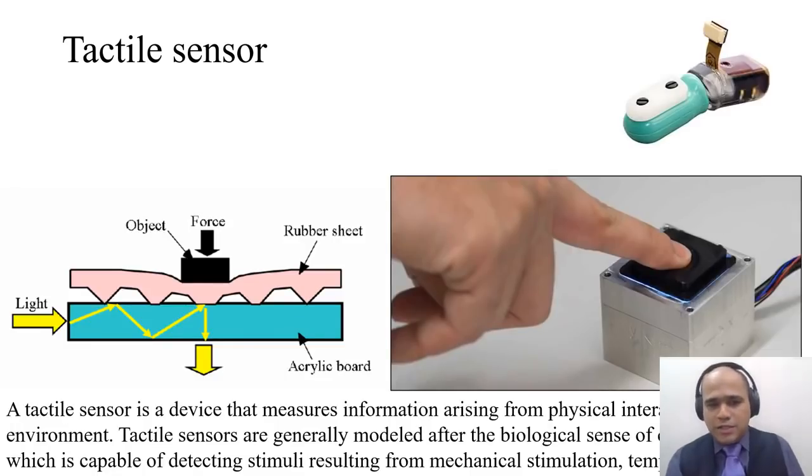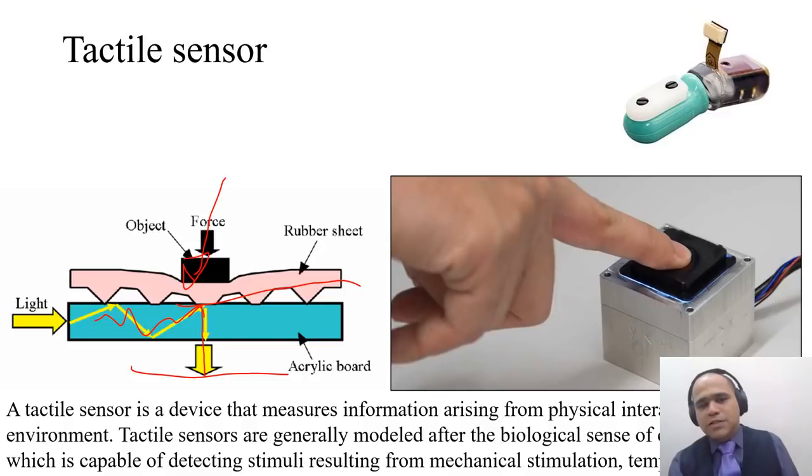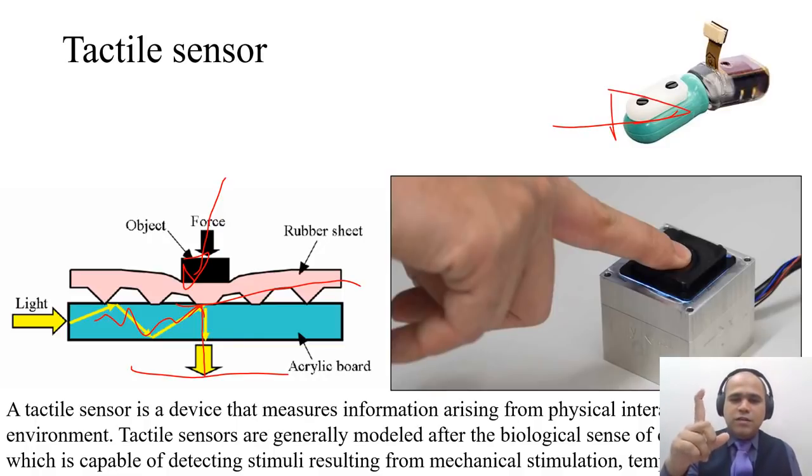A tactile sensor is nothing but a light going through an acrylic sheet, and then a force comes that bends a rubber sheet. Because of this bending, the light bends, and there is a light sensor behind it to sense whether somebody has pressed something or not. There are even wearable tactile sensors. This is a tactile finger sensor to measure the smallest deviation in the finger. So that is the use of a tactile sensor.